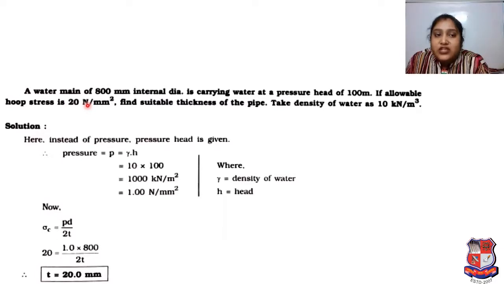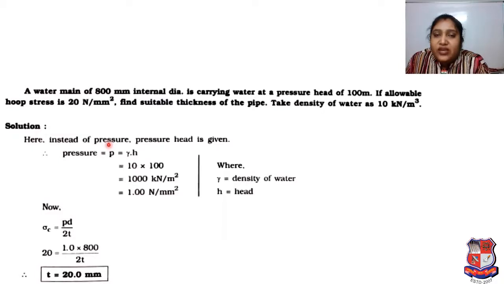We know the equation of circumferential stress, which is mentioned here as hoop stress. So sigma C will be PD upon 2T. Pressure P is not given directly, instead pressure head and density of water are given.